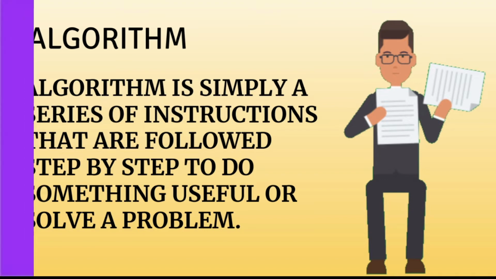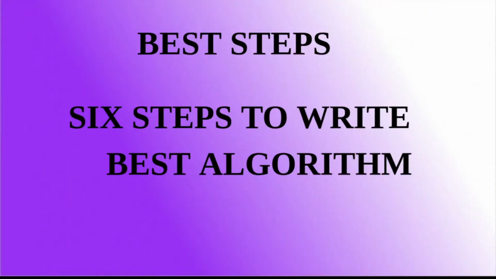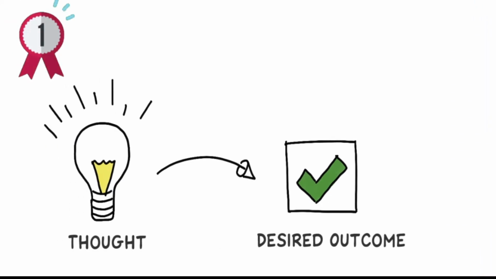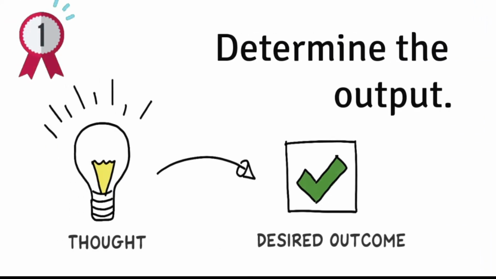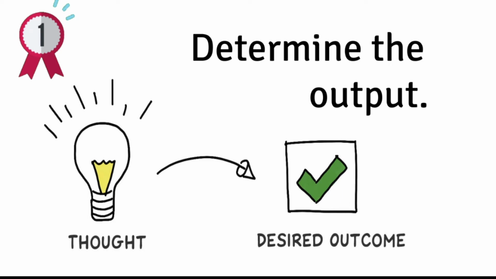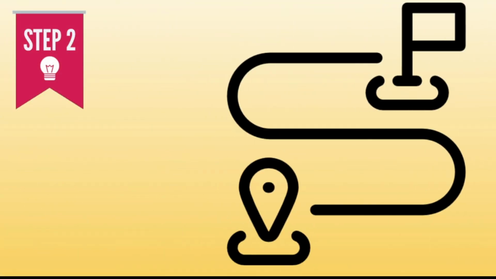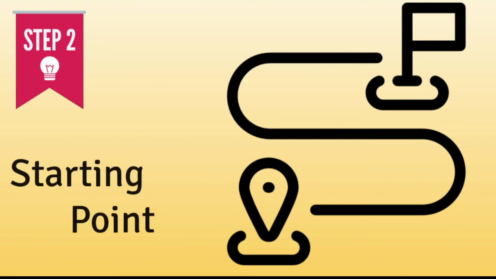So now the problem is how to write an algorithm. Don't worry about it. Here are the 6 steps we can follow to write the perfect algorithm. Step 1 is determine the outcome. We should know what for we are solving the problem. Once you have a good idea about the task you want to accomplish, then you can plan further steps. Step 2 is decide a starting point. So knowing where to start is very important when you are writing an algorithm.